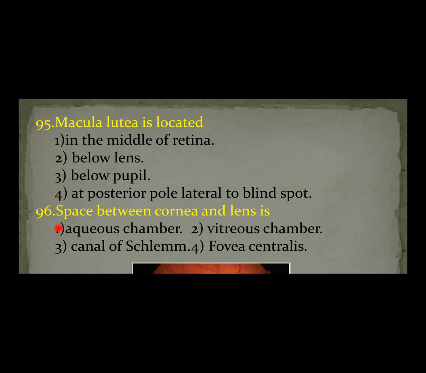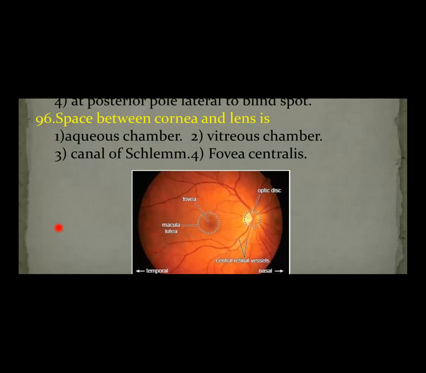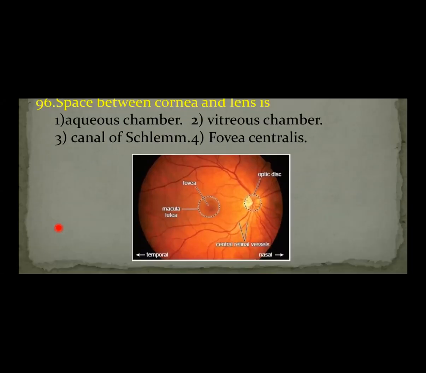Your answer is the first option. Here you can see in this diagram, this circular yellow area is called macula lutea, and the central small depression is called the fovea. That is located lateral to the blind spot. This is the blind spot. This is macula lutea.